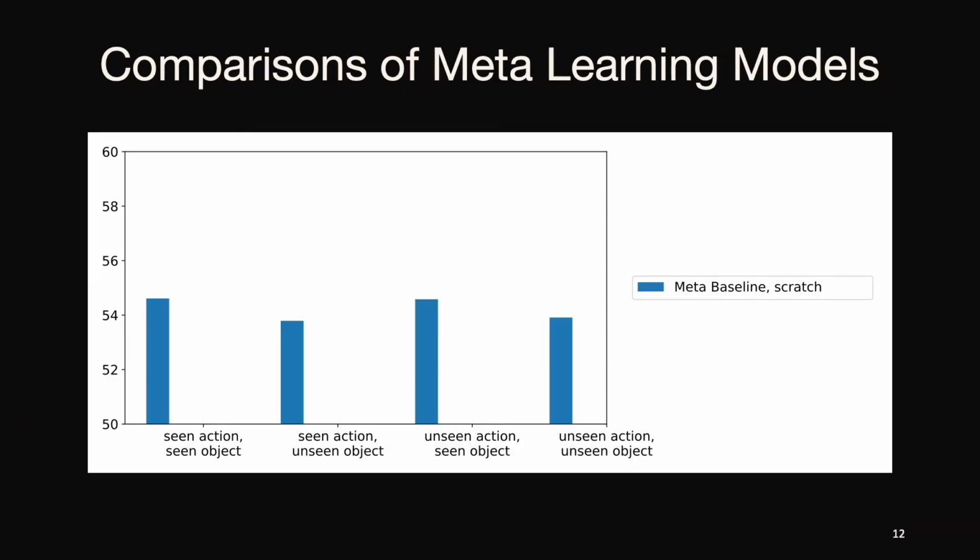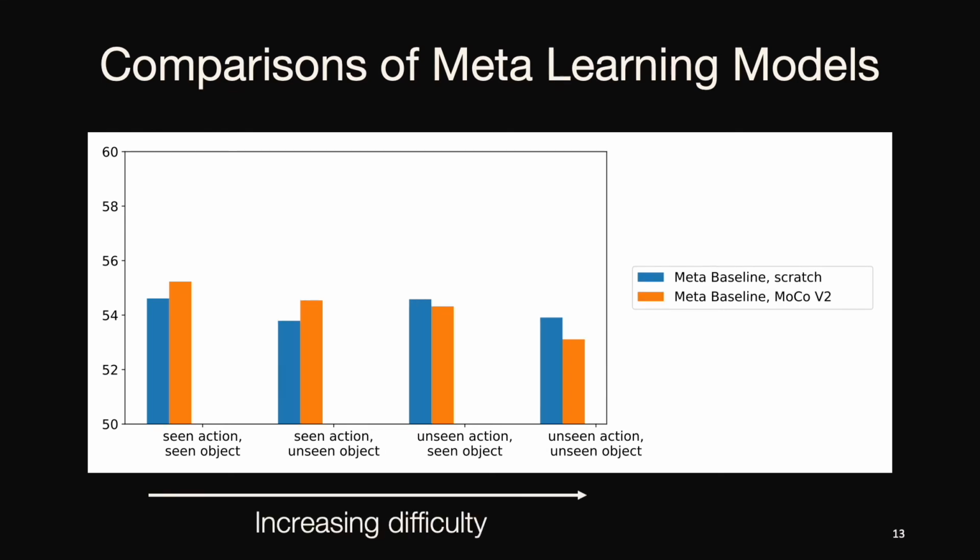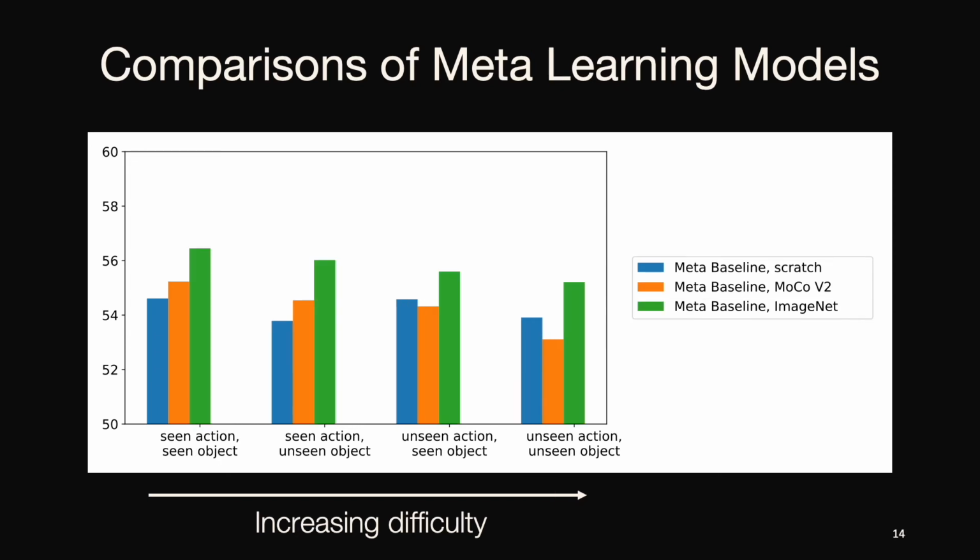Here I am showing the accuracy of model on different test splits. With an encoder that has no pre-training, the accuracies are barely better than the random guess. For a model with a MoCo V2 pre-trained ResNet50 model, it performs sometimes better than the previous model but sometimes worse. With ImageNet pre-training, it consistently performs better than no pre-training and self-supervised pre-training of MoCo V2.